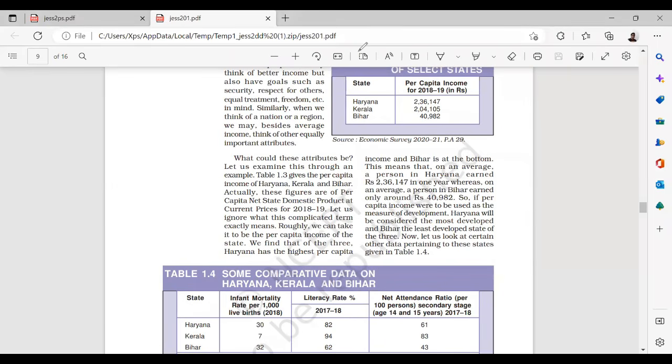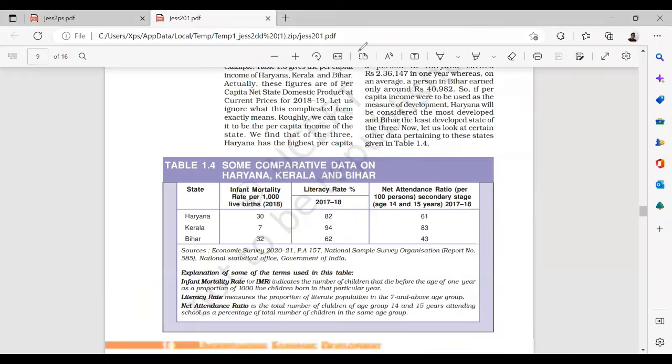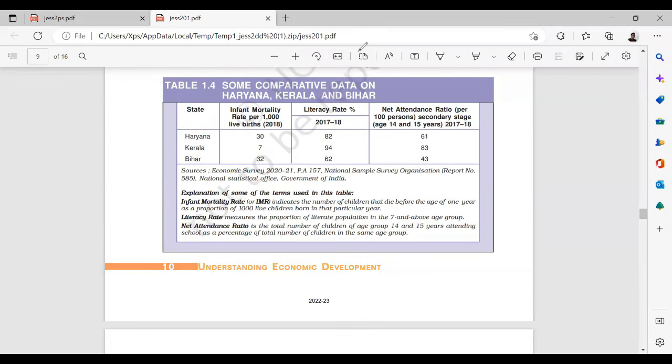Per capita income, roughly, we can take it as the per capita income of the state. Here, three Haryanas have the per capita income of Bihar, that is true. This is odd because of the population. Same thing that I have told you. Some comparative data on Haryana, Kerala and Bihar.